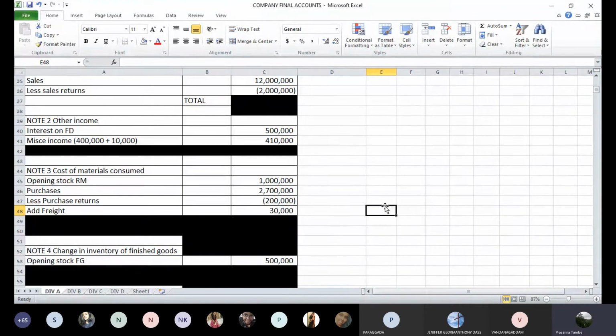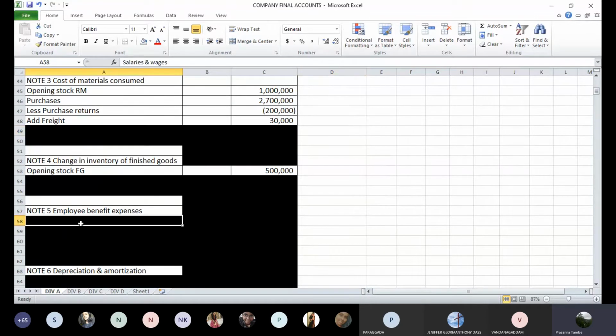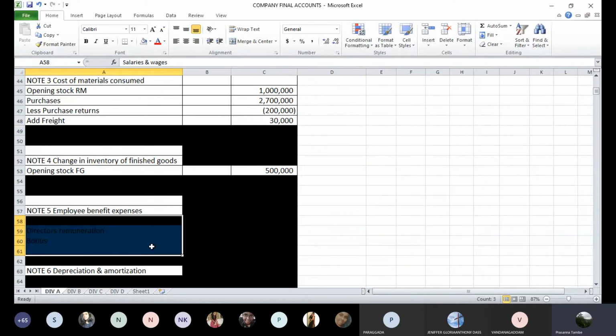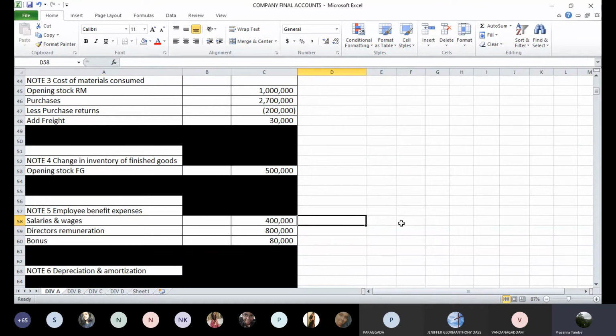Then you have salaries and wages, bonus to employees, and directors' remuneration. All these items are in the nature of employee benefit expenses. Now let us see whether we have to make any provision for this. Outstanding electricity charges, rent, rates, no. Miscellaneous income to be considered, bad and doubtful debts, prepaid advertising. Okay, so for salary and wages, or employee benefit expenses, we don't have any provisions to be made. So whatever is the amount given from the trial balance, that will come as it is. Okay, so let us plot it here under the head employee benefit expenses.